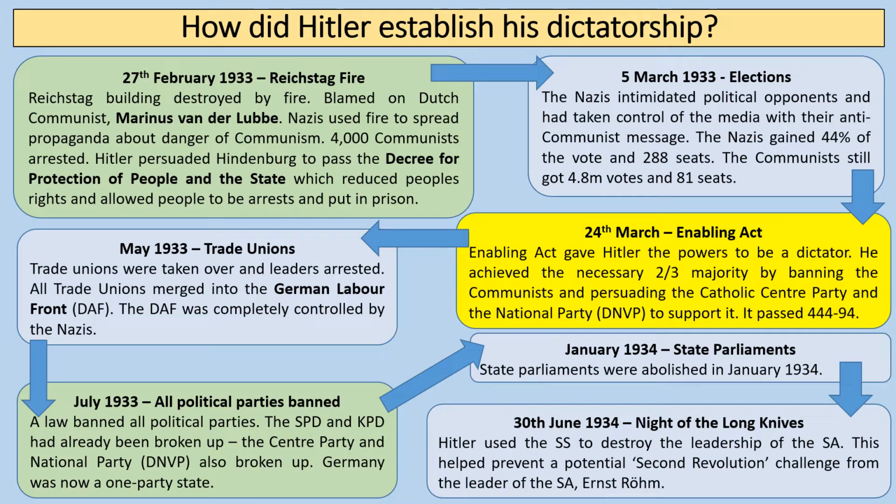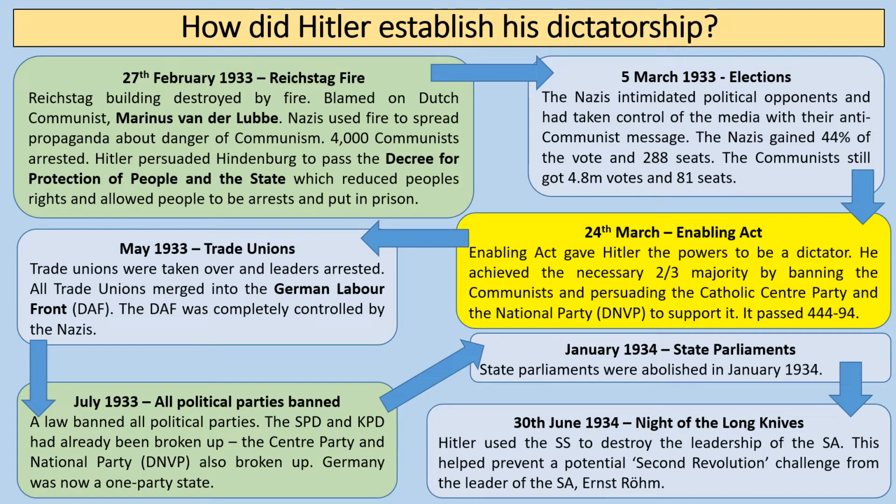In the wake of the Reichstag Fire, 4,000 communists were arrested. And what Hitler did is he persuaded President Hindenburg to pass the Decree for the Protection of People and the State. Now this law is sometimes known as the Reichstag Fire Decree. And what this did is it reduced people's rights and suspended parts of the Weimar Constitution. And what it basically did is it allowed people to be rounded up, arrested, and put in prison, and property confiscated, things like that. And obviously this was then used to crack down on the communists and arrest the communist members of the Reichstag, things like that.